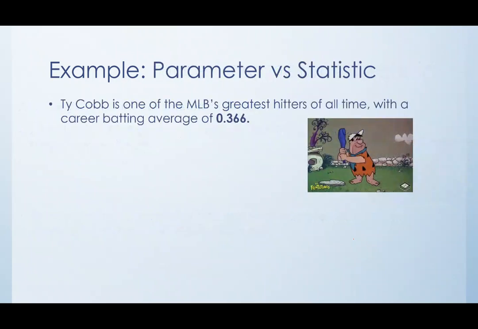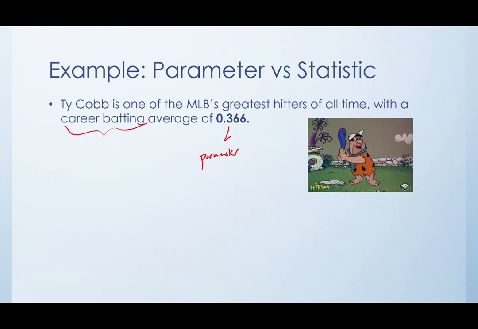Okay. One last one. Ty Cobb is one of Major League Baseball's greatest hitters of all time with a career batting average of .366. Is that .366 a parameter or a statistic? Here we're going to say it's actually a parameter, okay? Because it is his entire career batting average.